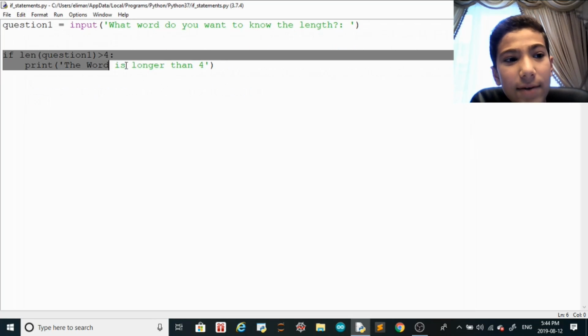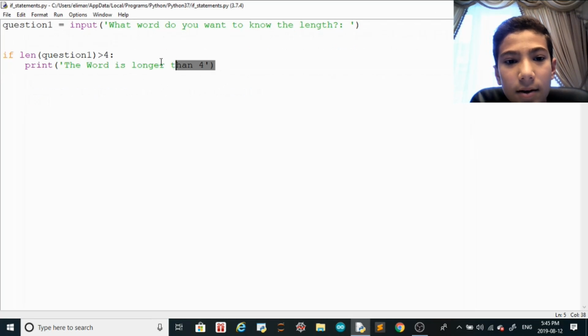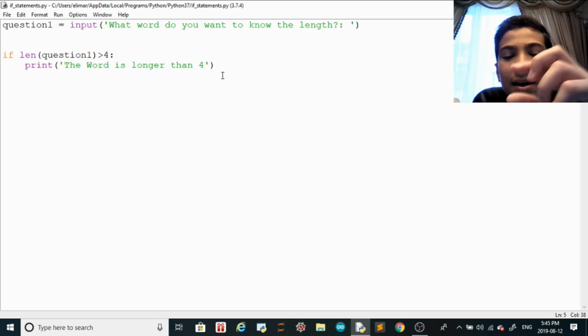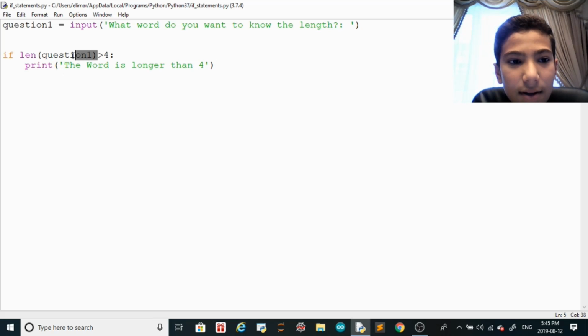So yeah, now let's talk about else statements. So if you have an if statement, you can have it without an else statement. But if you have an else statement, there must be an if statement before that, because with an if statement, if this happens, do this. If that doesn't happen, which is the else statement, do this. Let me just show you, okay, guys? So else, just else, because everything else other than the first thing.